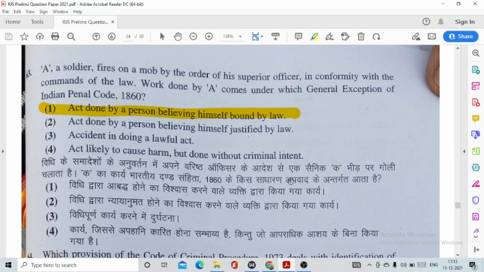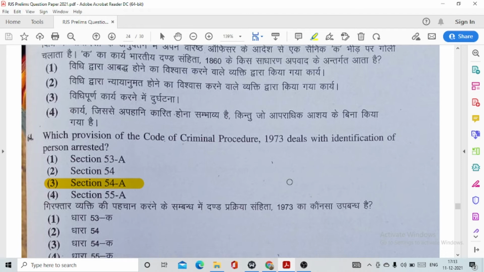Question number 63. A soldier fires on a mob by the order of a superior officer in conformity with the commands of the law. Work done by A comes under which general exception of IPC? This is option number 1, act done by a person believing himself bound by law. Question number 64. Which provision of the CRPC deals with the identification of persons arrested? This is option number 3, section 54A.